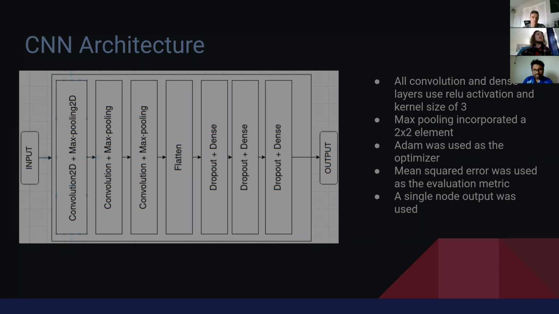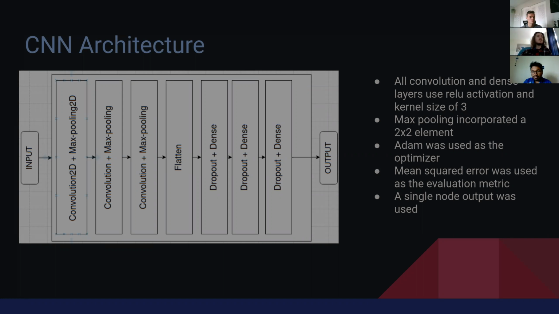Training data is basically optically generated images, and the outputs are trained on the corresponding speeds. So talking about our model is pretty straightforward. We have three consecutive layers stacked up with 2D convolution, followed by max pooling, three times, and then followed by flatten, and again three consecutive layers of dropout and dense.